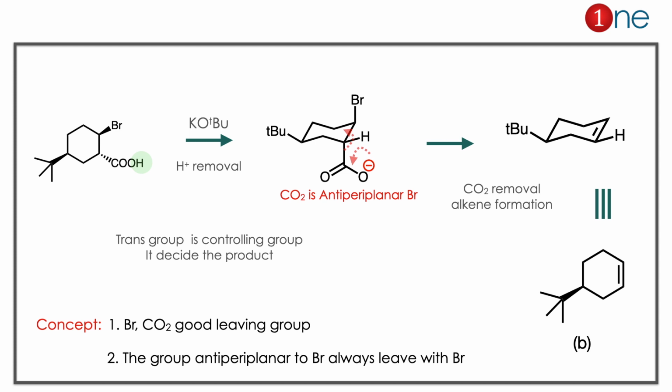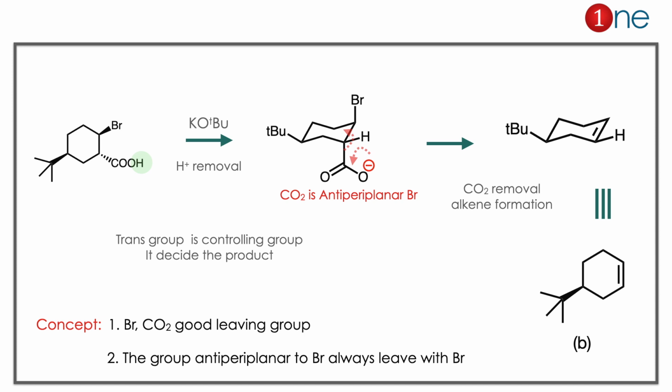The starting material is a cyclohexyl group with acid. You can redraw it nicely in the chair form. Then you use the base to abstract the proton, and an anion forms. The anion has to be quenched. The anion quench does CO2 removal and forms an alkene. Only the trans group dictates the product here. Here the trans group is CO2. So the product is clearly the alkene. If you redraw nicely, you have the answer B.